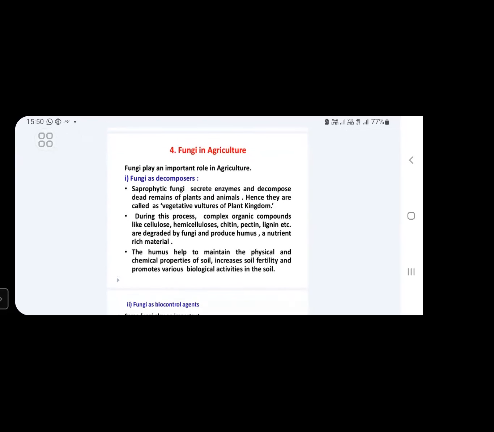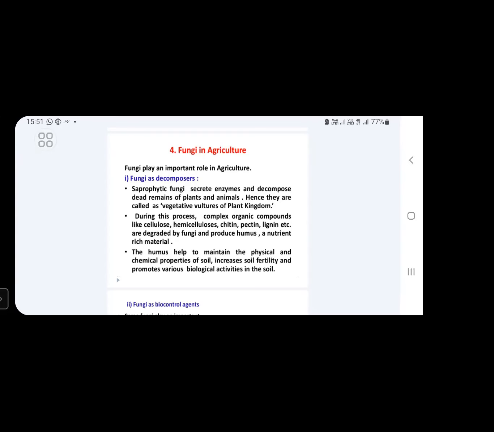These enzymes decompose dead organic matter of plants as well as animals. Because of this decomposing nature, fungi are commonly called vegetative vultures of the plant kingdom. Important for competitive exams, please note down. Saprophytic fungi, which help in the decay of dead organic matter of plants and animals, are commonly called vegetative vultures of the plant kingdom.